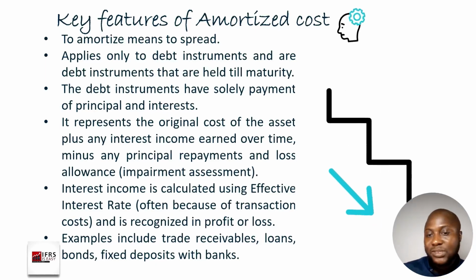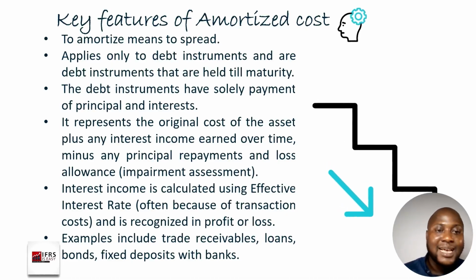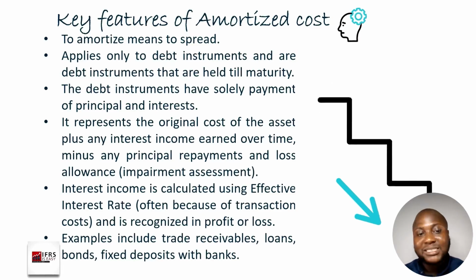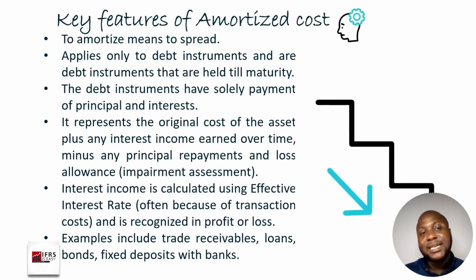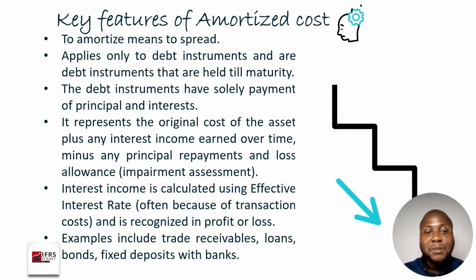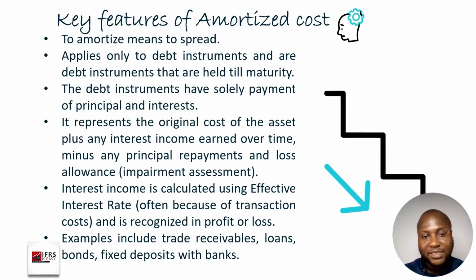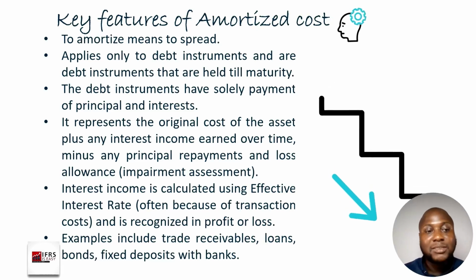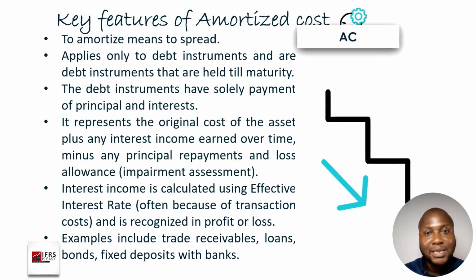Same as loans that we mentioned, bonds, fixed deposits with banks, all these are debt instruments that could be financial assets or financial liabilities depending on the perspective of the holder or issuer that you're looking at it from. And then what we do is we apply amortized cost, meaning we start with the opening balance, we increase it by the interest income or expense, and we reduce it by the principal repayment, and then net off the loss allowance. So let's take an example to see how this applies.